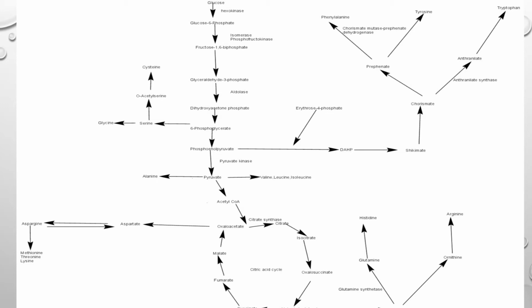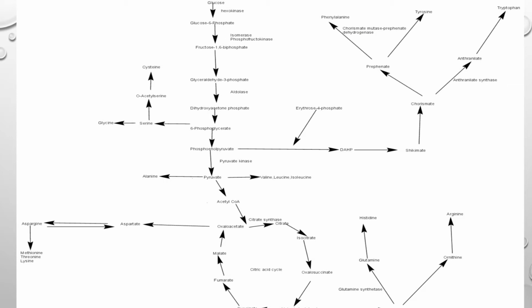It gives the amino acid serine, and serine gives glycine. If you see the structures, only the position of the nitrogen is changed. Nitrogen comes from ammonia, but its position is changed in the amino acids. Then acetylserine and cysteine are formed. Means three important amino acids are synthesized from 3-phosphoglycerate. Which ones? Serine, glycine and cysteine.